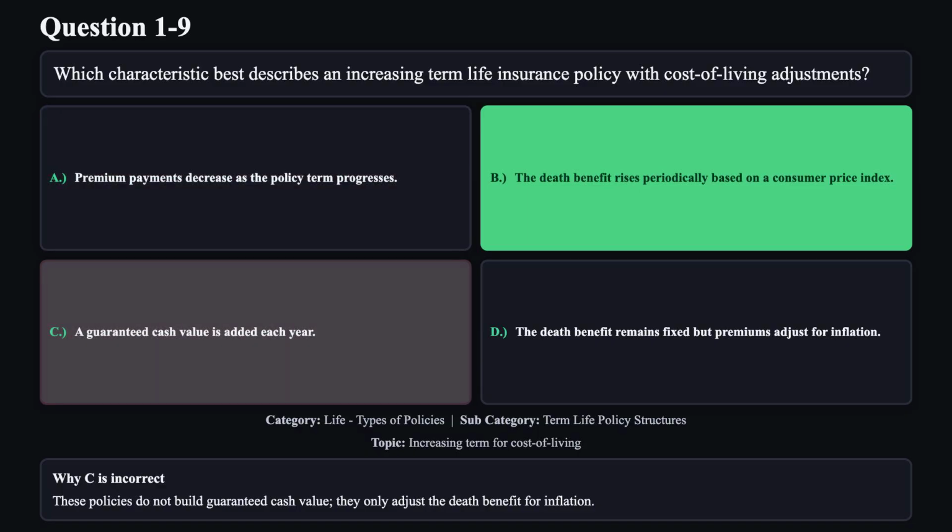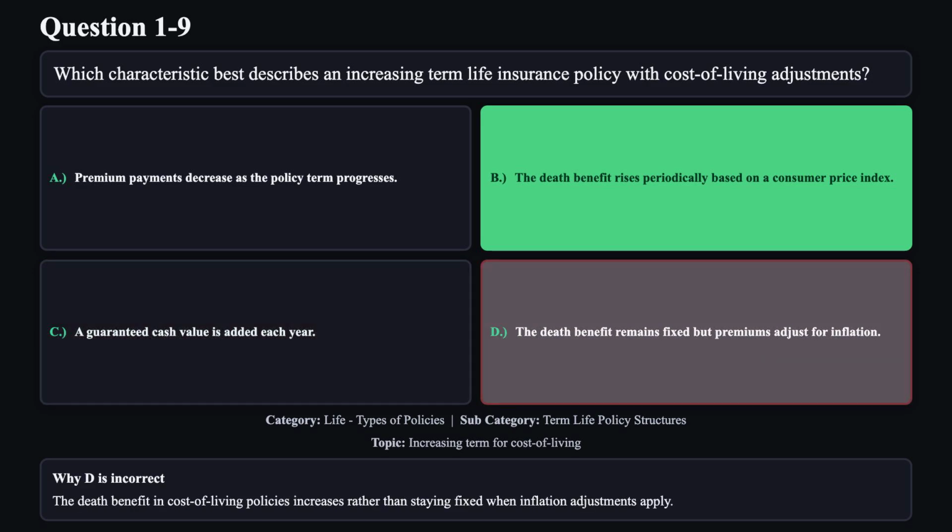Reason C is not correct. These policies do not build guaranteed cash value, they only adjust the death benefit for inflation. Reason D is not correct. The death benefit in cost of living policies increases rather than staying fixed when inflation adjustments apply.